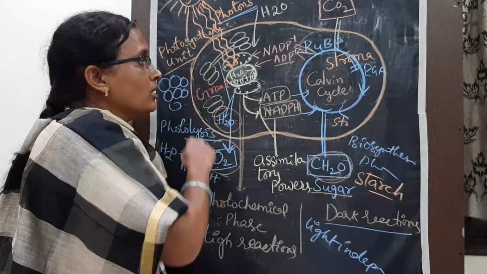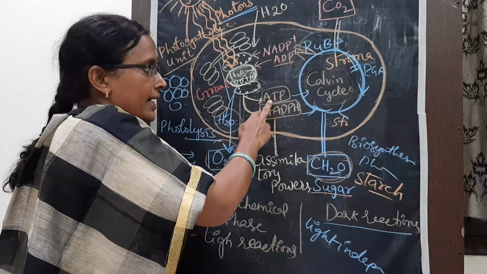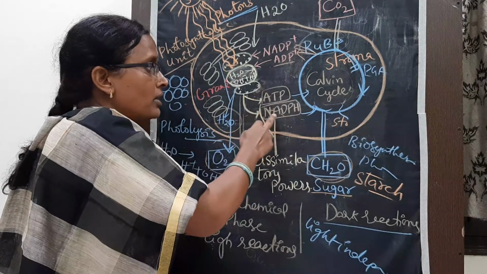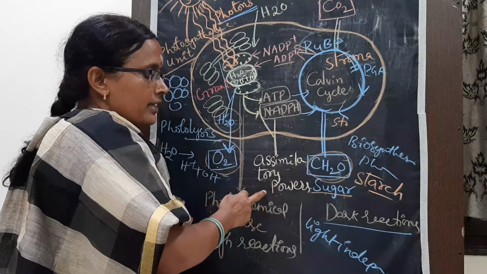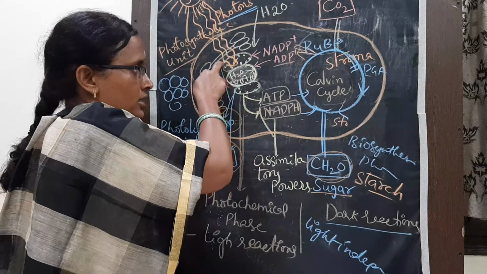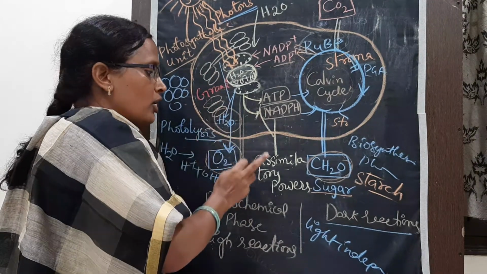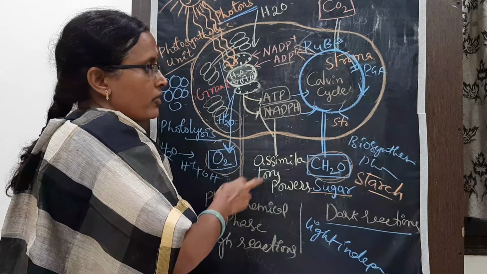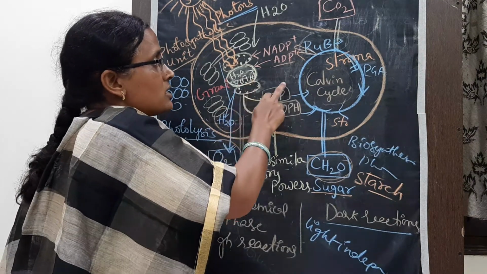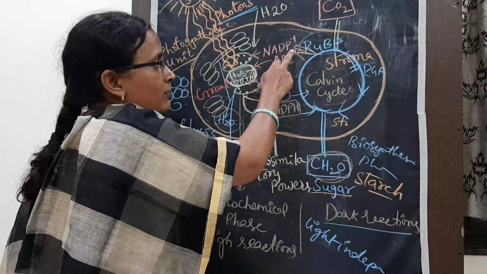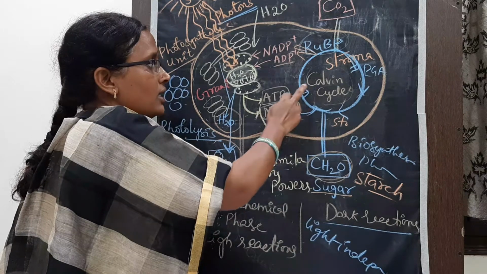At the end of the light reaction, ATP and NADPH are formed. These are used in the Calvin cycle, so they are known as assimilatory powers. First, activation of chlorophyll, photolysis or splitting of the water molecule, and formation of assimilatory power. The hydrogen produced here is used to convert NADP into NADPH, and it is utilized in the Calvin cycle.